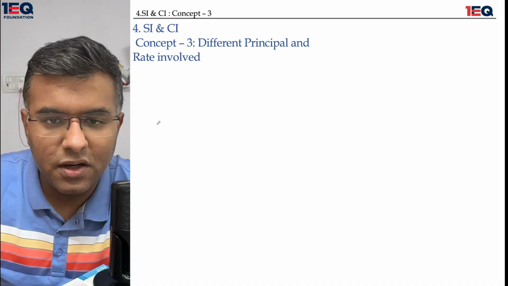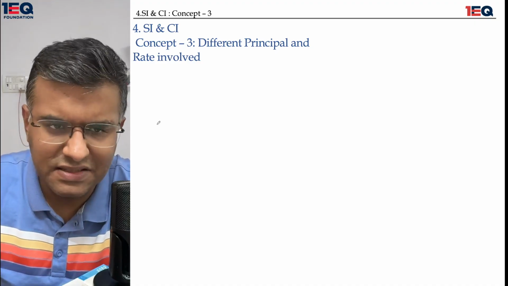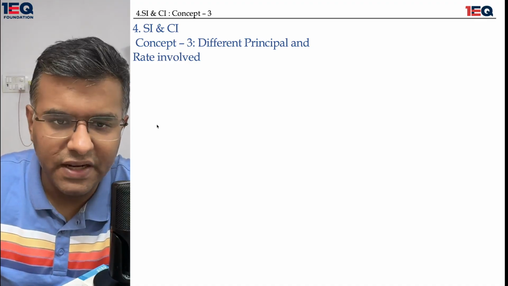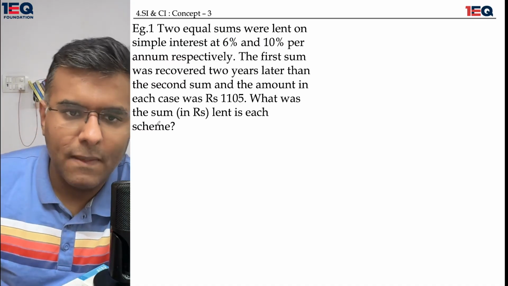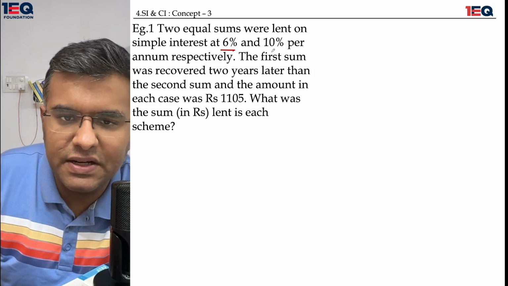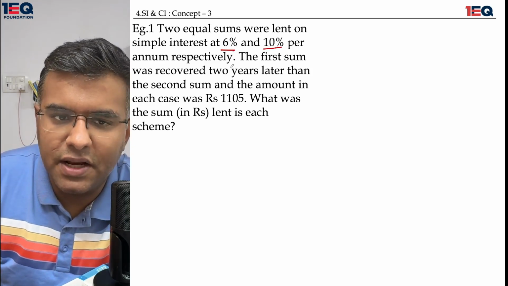Okay, different principal and rate involved. This is just a concept name. When we start doing the questions, you will get to understand that this is very easy. Two equal sums were lent on simple interest at 6% per annum and 10% per annum, respectively.